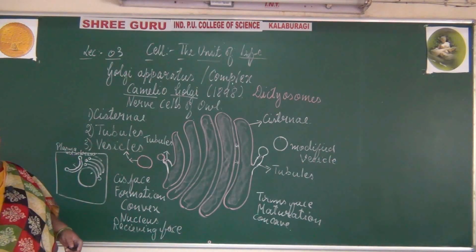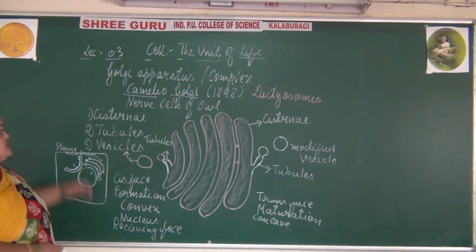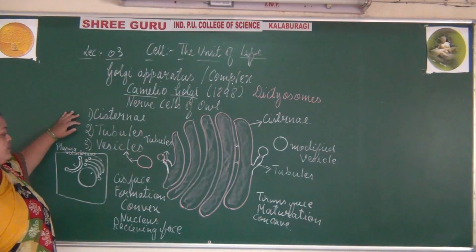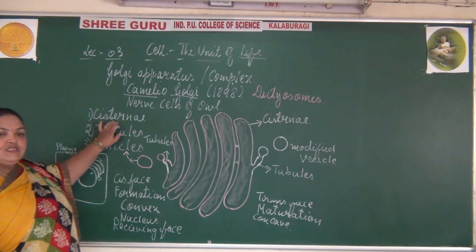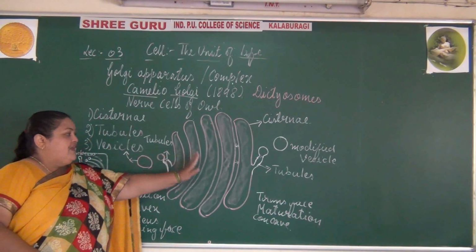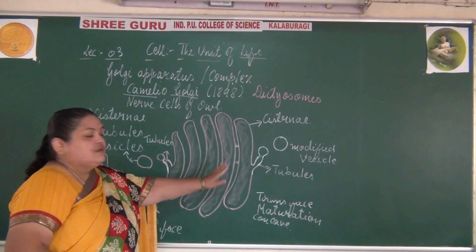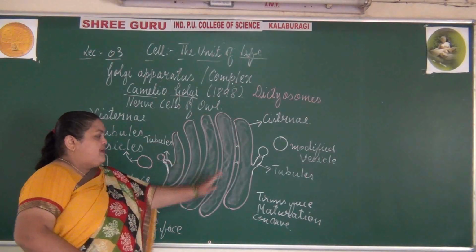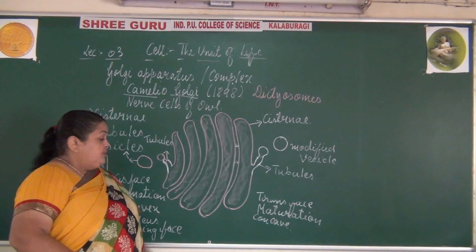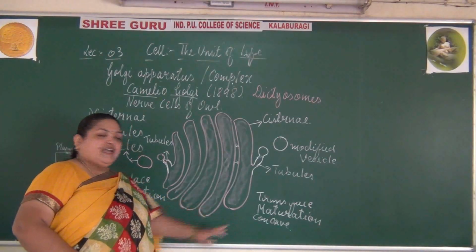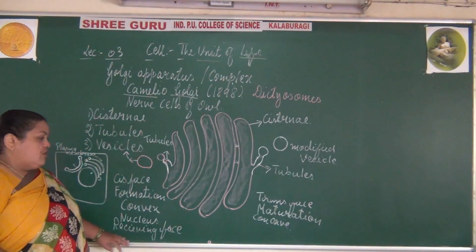So once again we will go with the structures: cisternae, tubules and the vesicles. Cisternae are flat, balloon-like, sac-like structures which are placed one above the other. There are two ends, the concave end and the convex end.